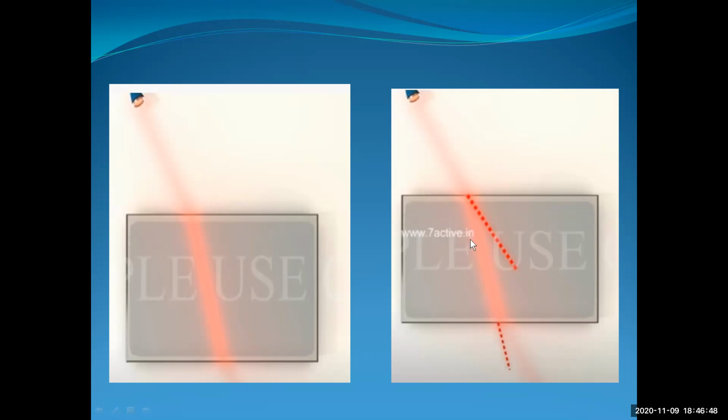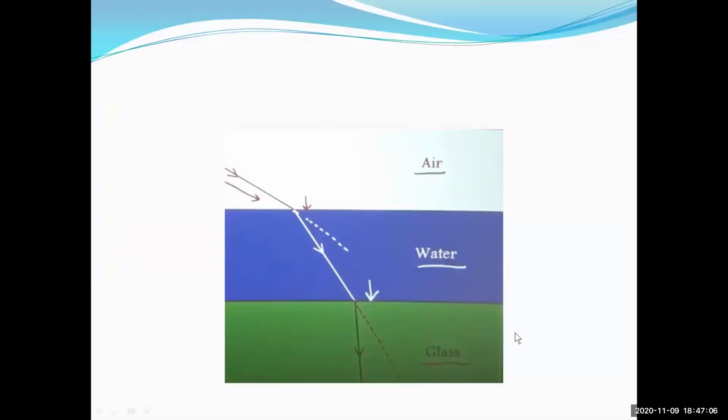So from one medium to the other medium, when the direction is changed at the interface between the two mediums, it is called the refraction. Now here also you see that there is a change in the direction of the light, isn't it, students? Right. See here. Now we have taken air, water, and glass. Now there are three mediums. Air is one medium, water is another medium, glass is the third medium.